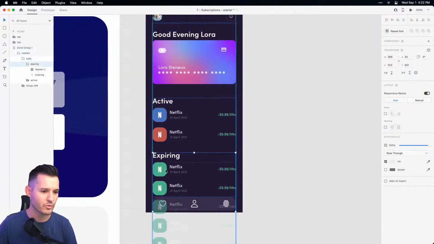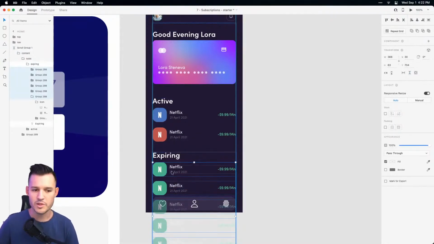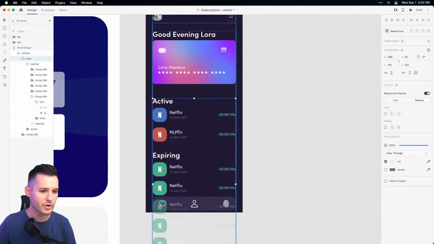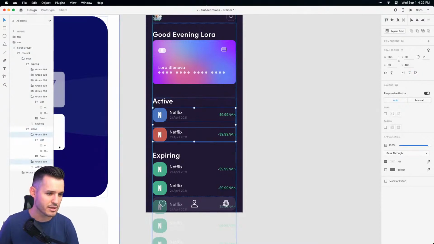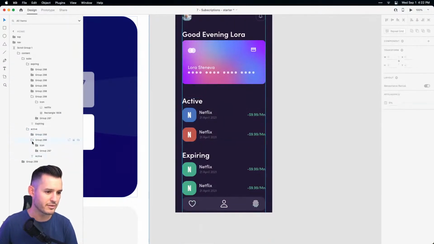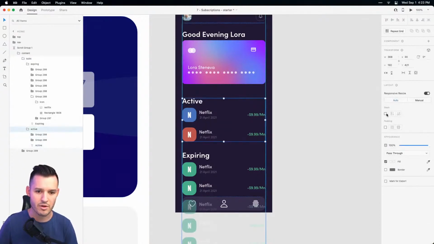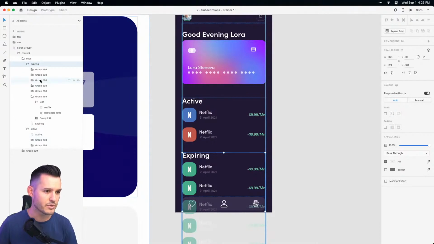I'm just going to remove this out of the repeat grid so these are all different ones. We're going to take expiring and move it into active, but to do that, we're going to need to turn on stacks, aren't we? So let's just make sure that these are grouped together. They look like they are. Okay, yes, and then they're inside of active. Group everything together here, boom, boom, boom. We're going to turn stack on for that one, and we're going to do the same here. Expiring, we're going to turn stack on.